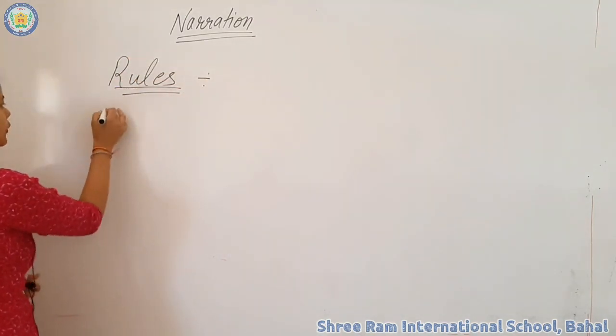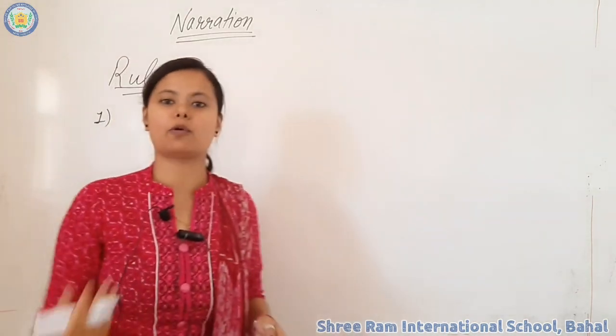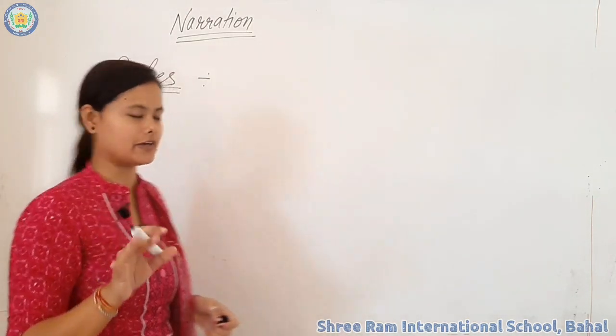First of all, come to the reporting verb. As you all know what the reporting verb is, I already told you in part one.